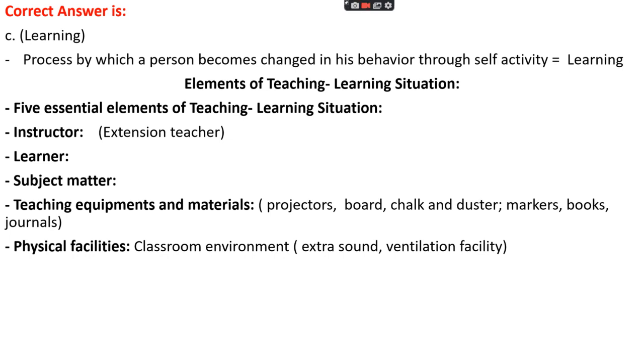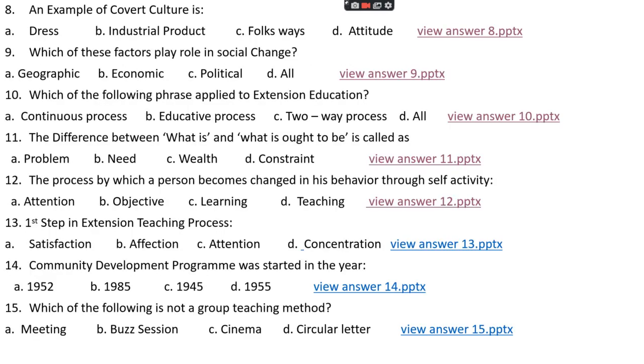Here are some elements of the teaching-learning situation. There are five essential elements. First is the instructor, who is like the extension teacher. Second is the learner, who learns something. Third is the subject matter, what the instructor teaches to the learner. Fourth is teaching equipment and materials, which include projector, board, chalk, duster, marker, books, journals, by which the instructor teaches the learner. And the last one is physical facility, which includes the classroom environment, like whether there is extra noise or not, whether there are ventilation facilities or not, etcetera.